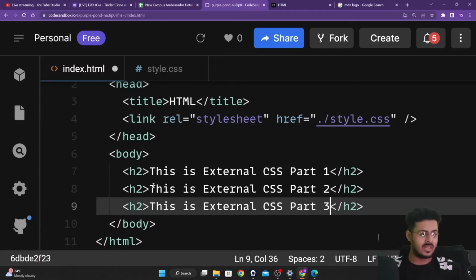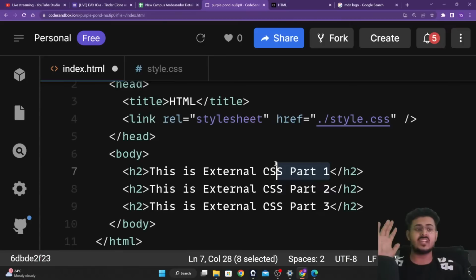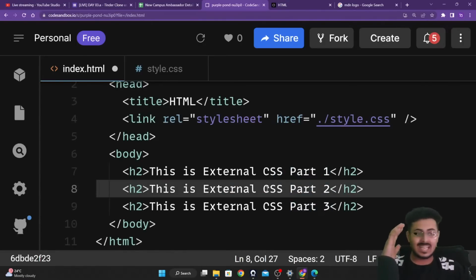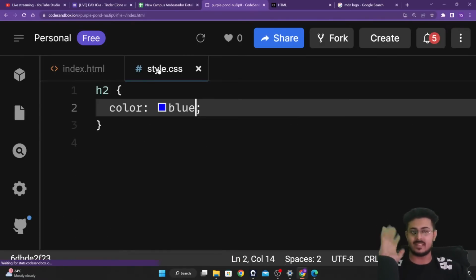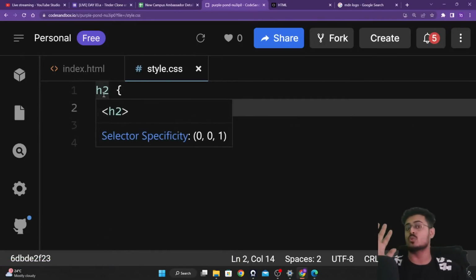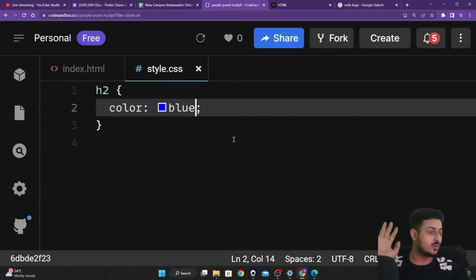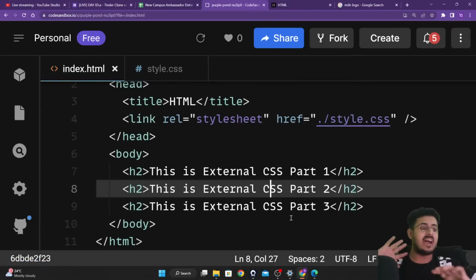The only difference is that the content is getting changed, part 1, part 2, and part 3. So if I'm running this line of code in style.css, selecting h2 and changing the color to blue, which h2 will have its color change, guys?